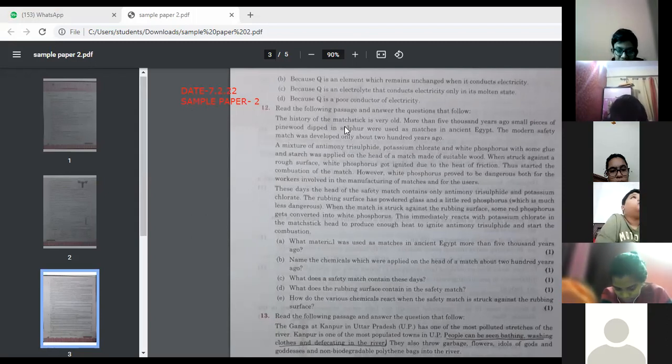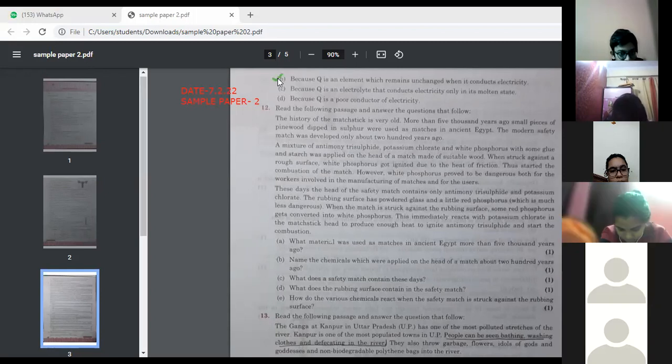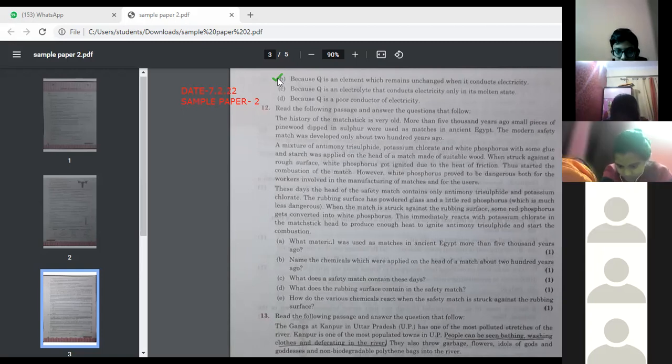According to you, what can be there? B option, because Q is an element which remains unchanged when it conducts electricity. When it conducts electricity means nothing has been formed. Okay, nothing is formed on anode or cathode.